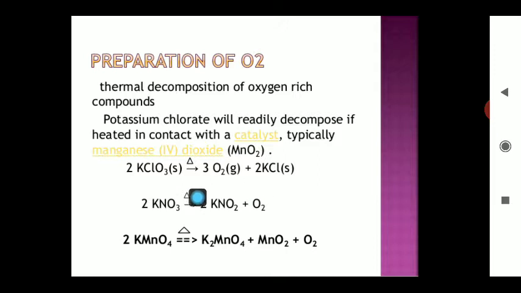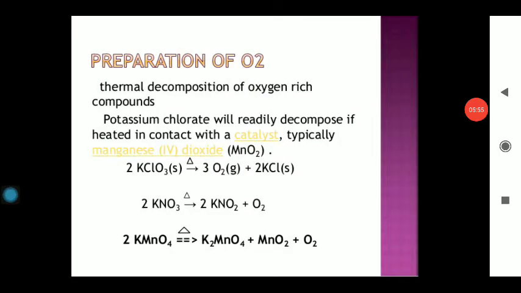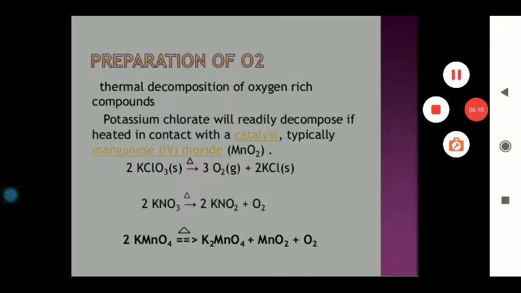liberate an abundant quantity of oxygen. Any strong oxidizing agent like KMnO4, HNO3, K2Cr2O7, whenever heated strongly, can also be used to prepare an abundant quantity of dioxygen. So we can say this is a very important method for the preparation of oxygen. Clear? These reactions are very important for a number of places.